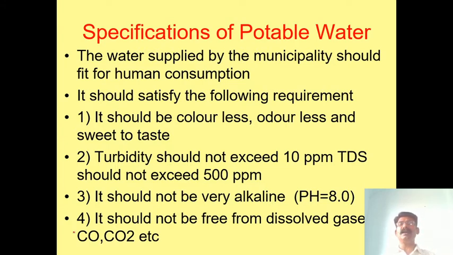The first one is it should be colorless, not in white color, colorless. And odorless, there should be no smell. And sweet to taste. That is the first specification: it should be sweet to taste, odorless and colorless.